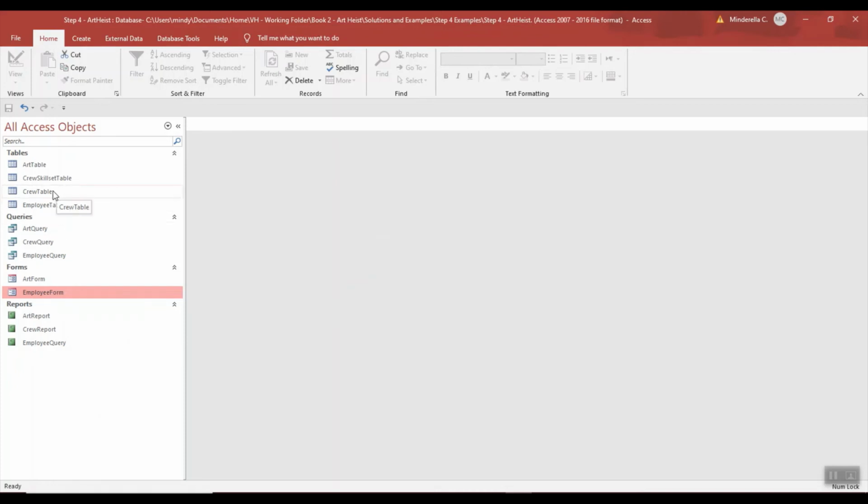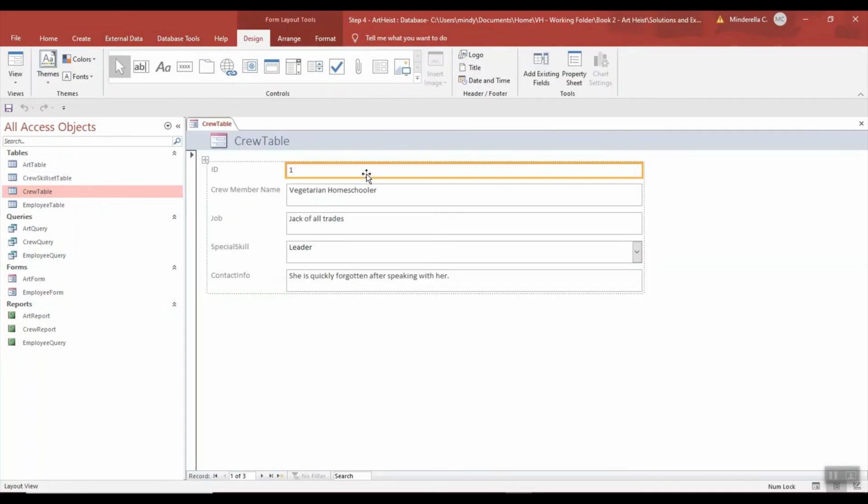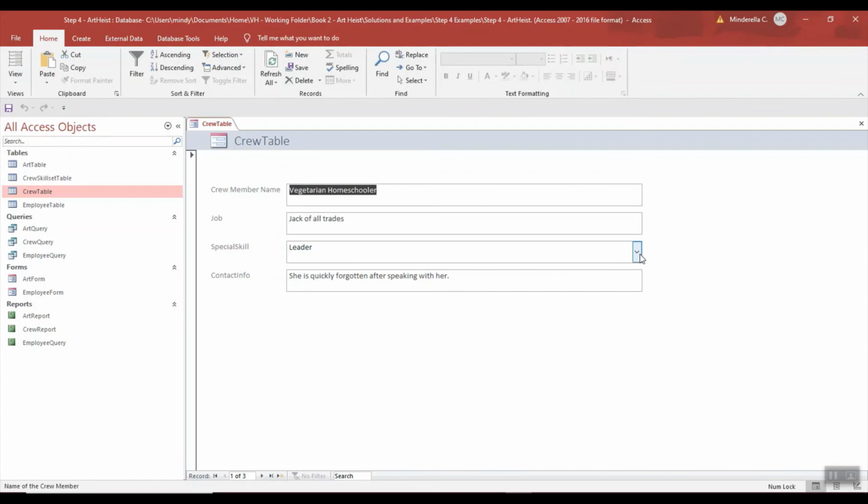So I'm going to recreate the form for the crew table. I'm going to click on the table. I'm going to create form. And I don't want the ID on it, so I'm just going to delete that. Change it back to form view. And now I have the drop down.